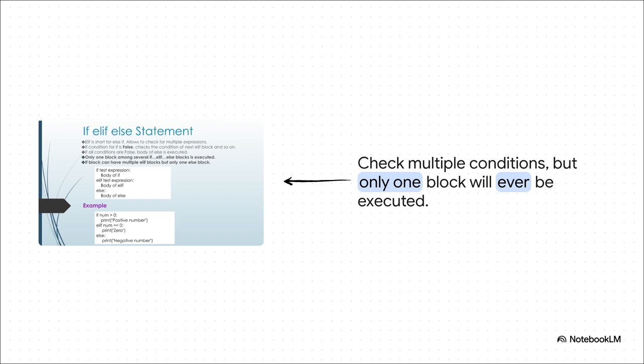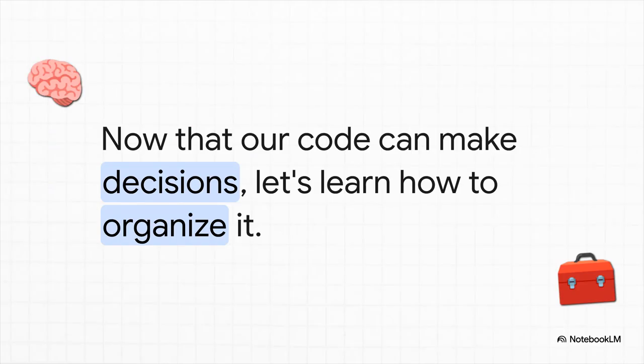So first, we check if a number is positive. If not, okay, let's elif check if it's 0. If neither of those is true, then the final else block catches the only remaining possibility, that the number must be negative. This whole structure is amazing because it guarantees that exactly one of these blocks will run. Okay, this is awesome. We've basically given our code a brain.